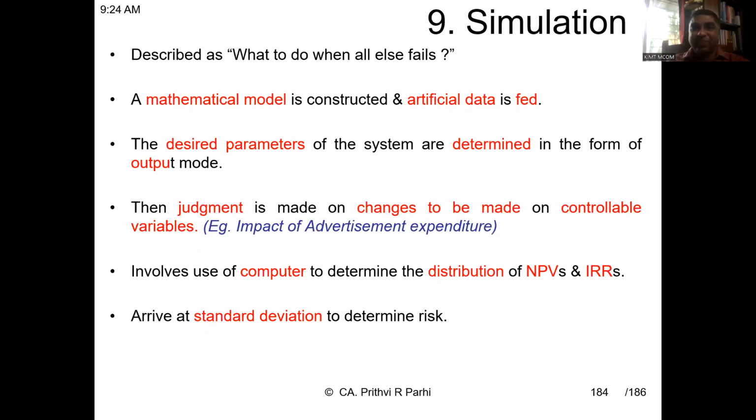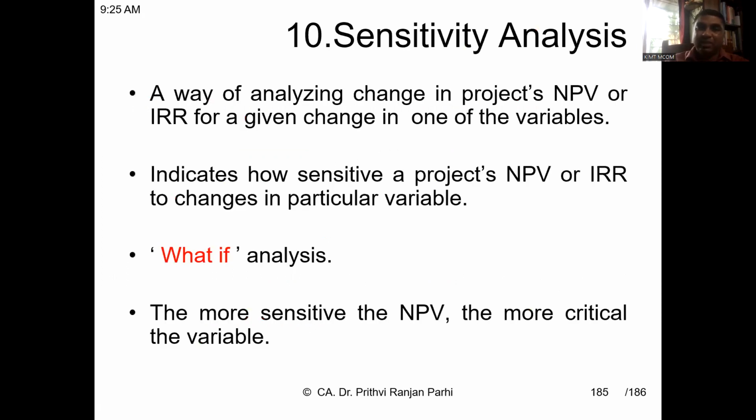The ninth method is simulation. Simulation means you can say it's a duplicate. It's a mathematical model which is constructed, and artificial data is fed to find out the solution. This model is also used to find out what risk is involved in the project. Something very similar to the project is practically undertaken to find out the risk and the probability. This is called simulation.